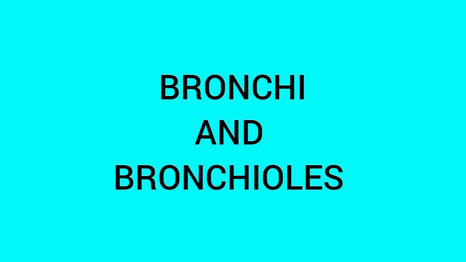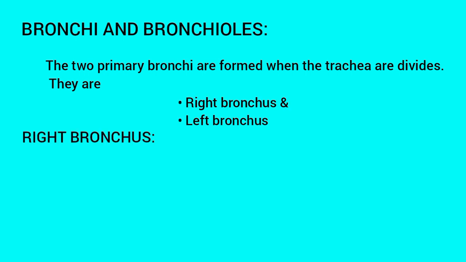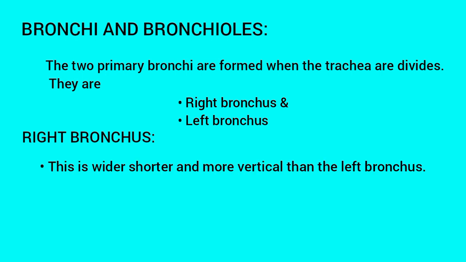Now let us see about bronchi and bronchioles. The 2 primary bronchi are formed when the trachea divides. They are right bronchus and left bronchus. Right bronchus. This is wider, shorter, and more vertical than the left bronchus.